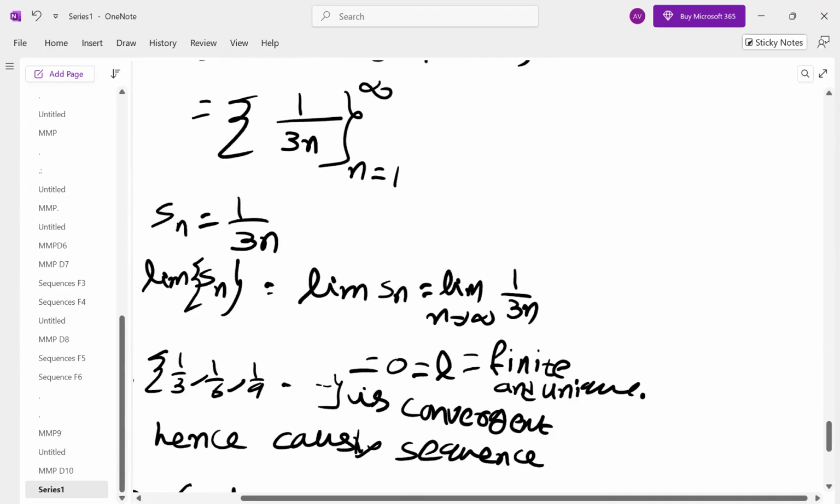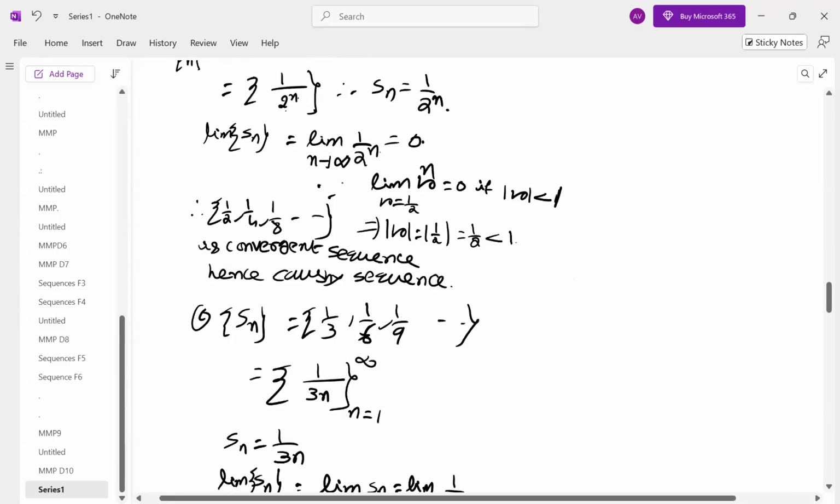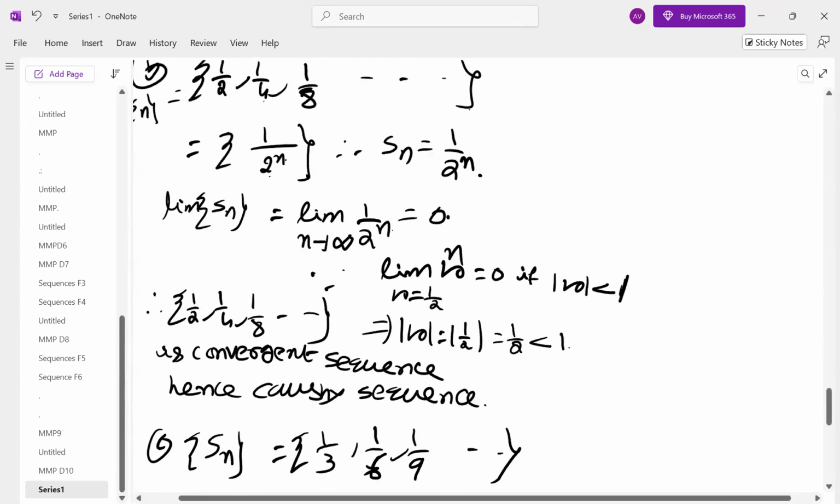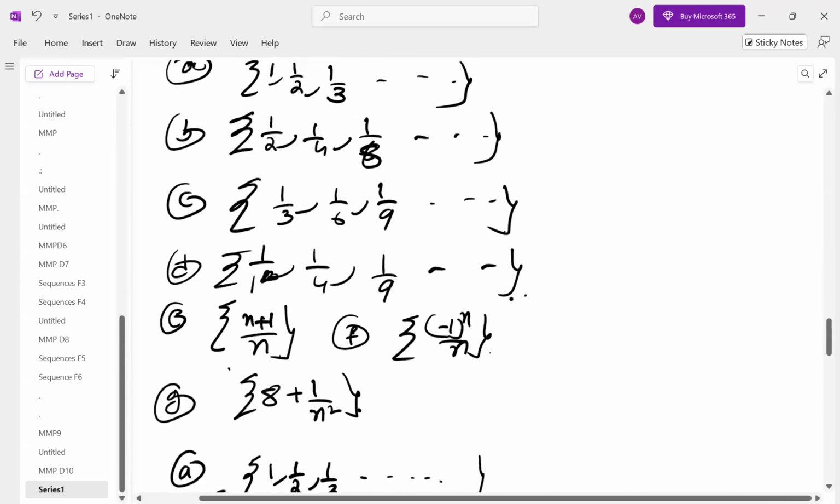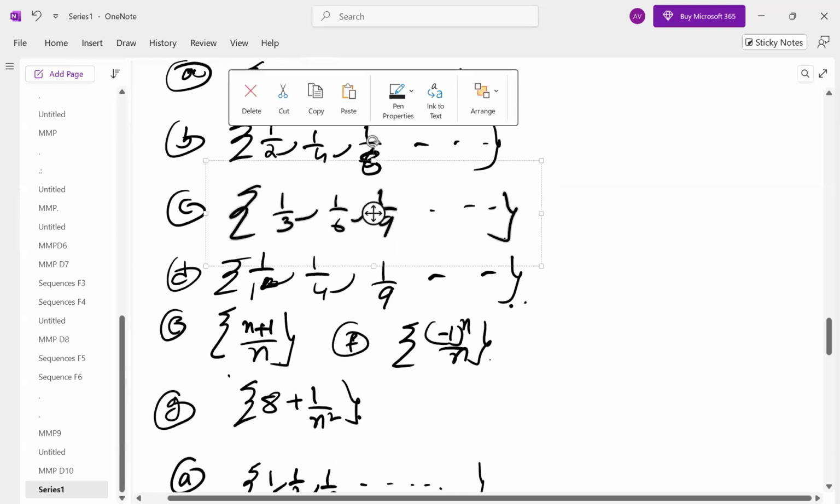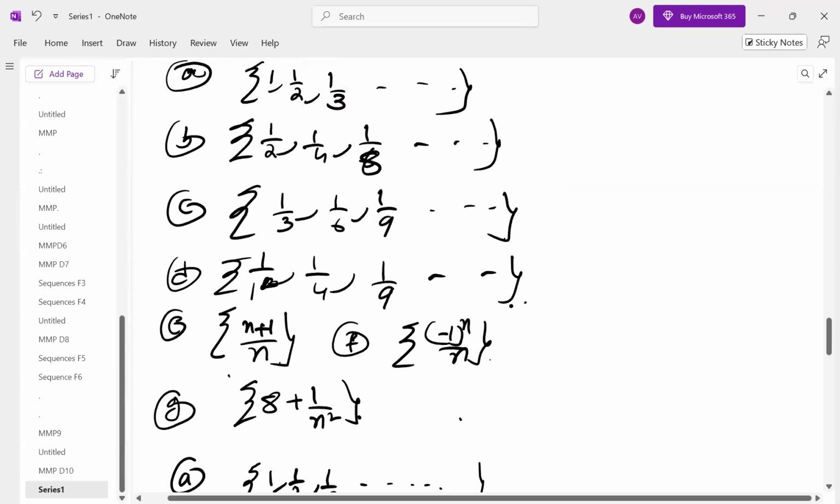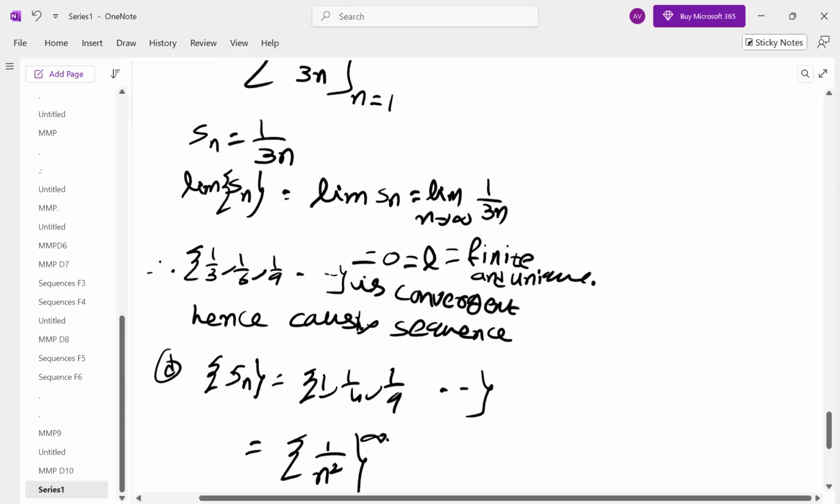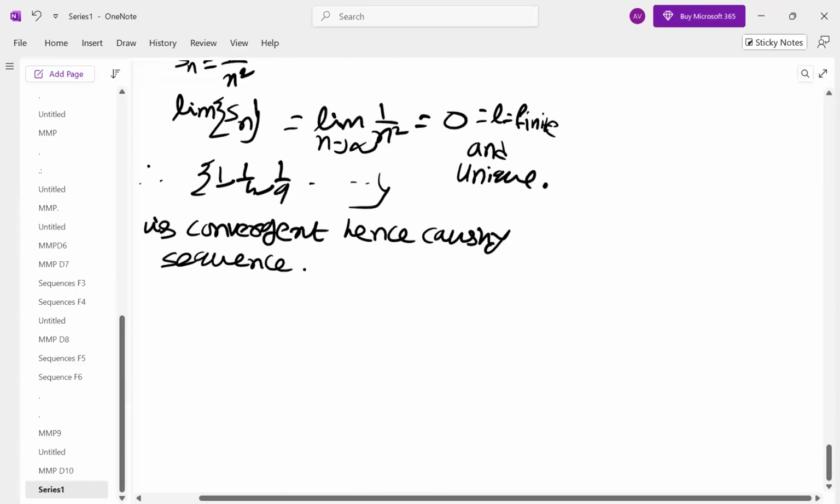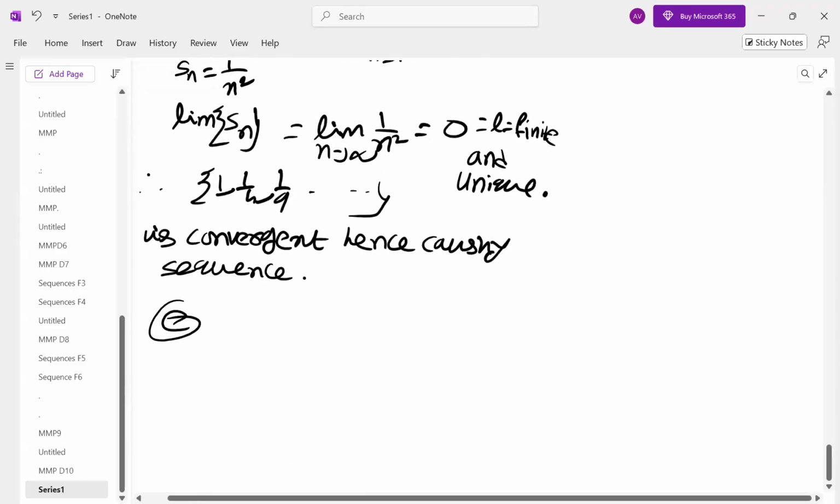Next one more. The next one is (n plus 1) by n. The nth term is given to you, (n plus 1) by n. So let us see, the sum from n equal to 1 to infinity of (n plus 1) by n. This is Sn.